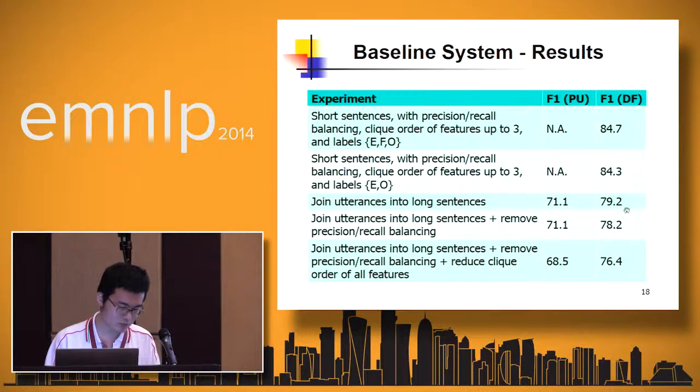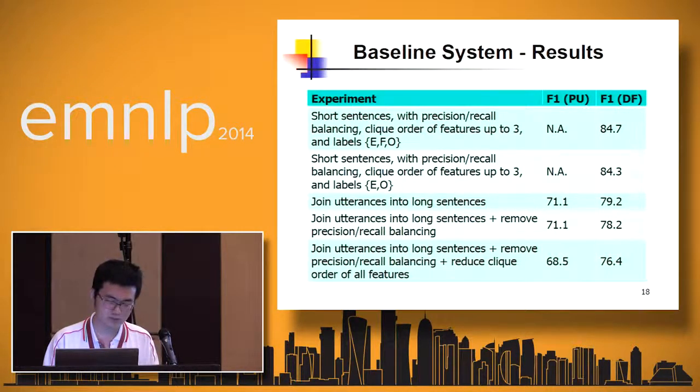Now let's combine the 2 tasks. The cascade approach means doing one task followed by the other. We have compared hard cascade with soft cascade. For the hard cascade, we apply the prediction results from the first step to re-extract features for the second step. For example, for punctuation PO to DF, we predict punctuations first.